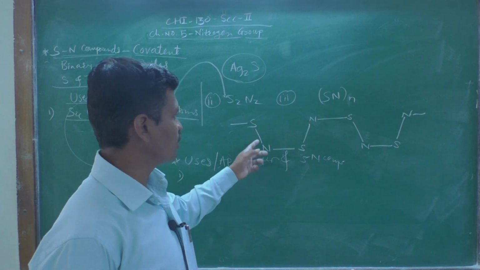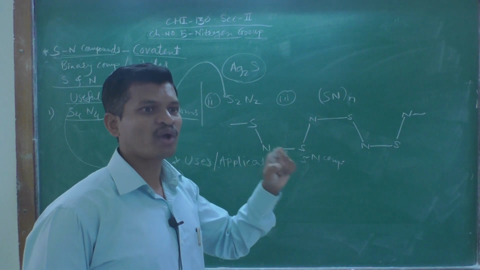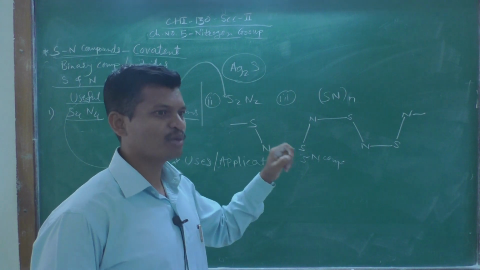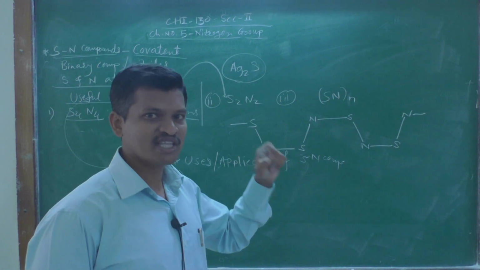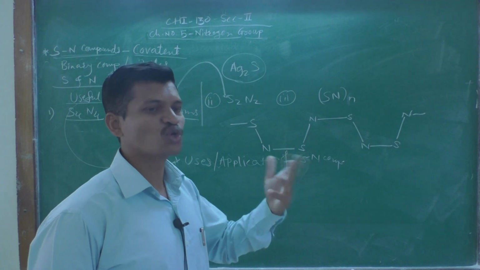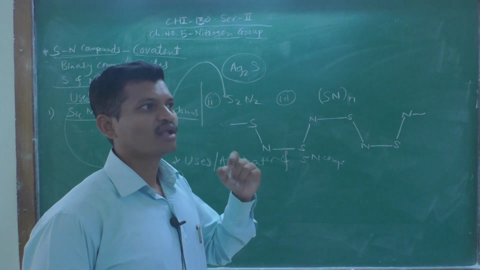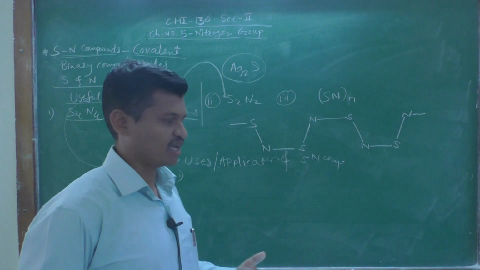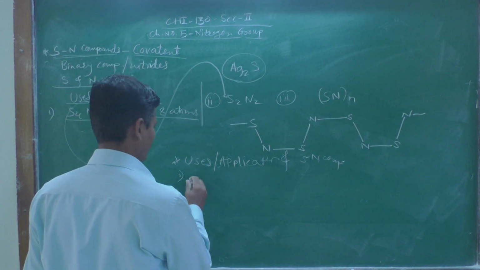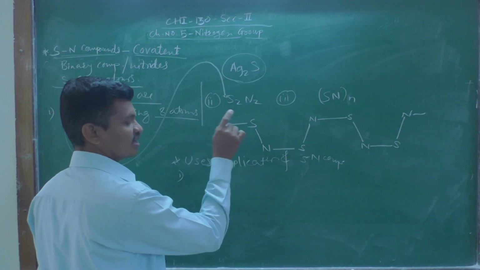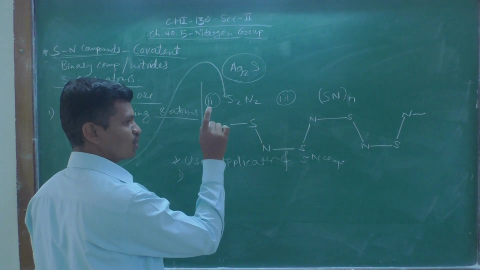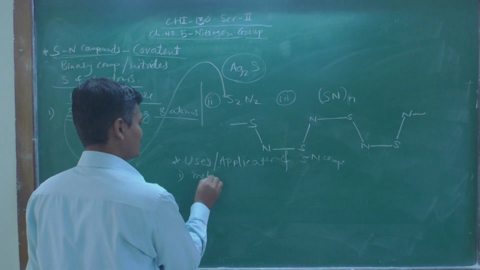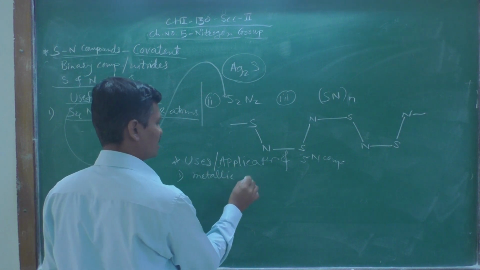Still, this polymer is the first inorganic polymer that has been synthesized which shows electrical conducting property. Though they contain a polymer of non-metals, they show a metallic property.